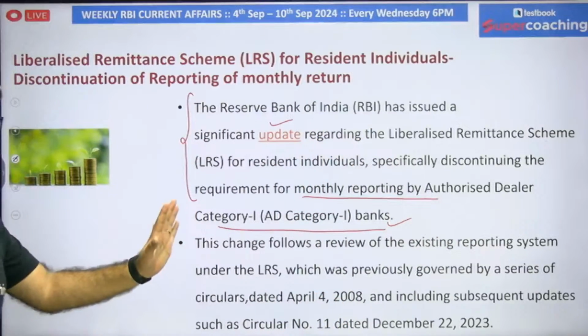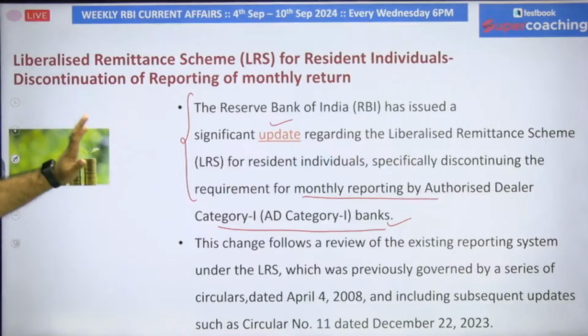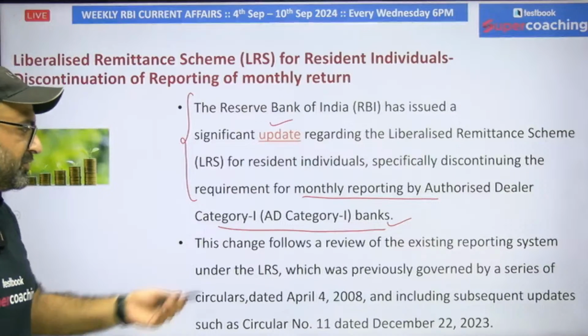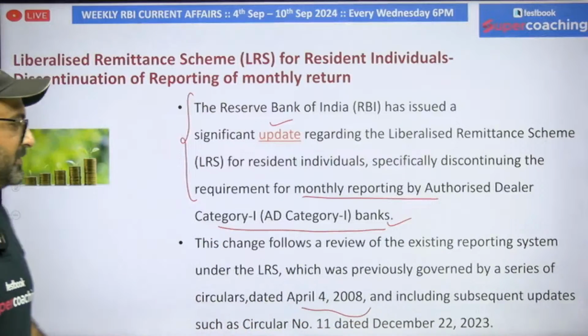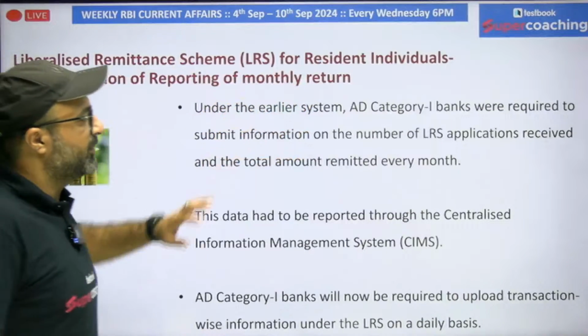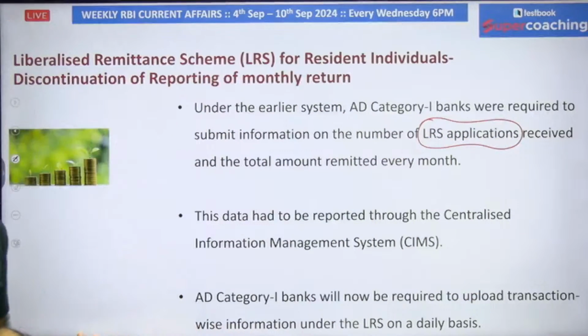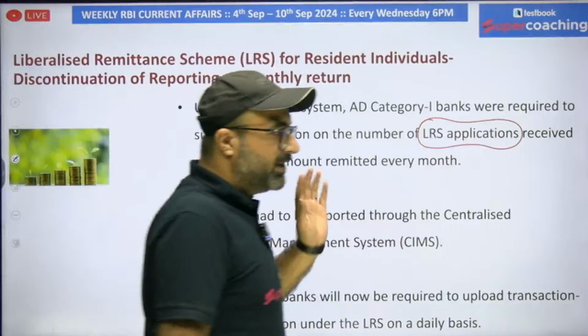Now there is no need to come up with the entire detail of the monthly transactions, and no need to provide those details to the RBI. This change follows a review of the existing reporting system under LRS, which was implemented in 2008. Now, what changes have been made? Earlier, authorized dealer banks were required to submit information on the number of LRS applications received, what amount has been remitted, by whom, to which country. The entire detail needed to be submitted to RBI on a monthly basis.